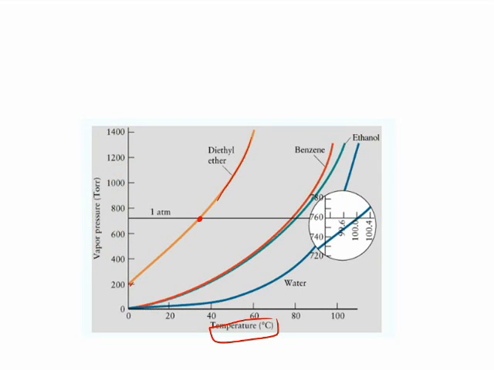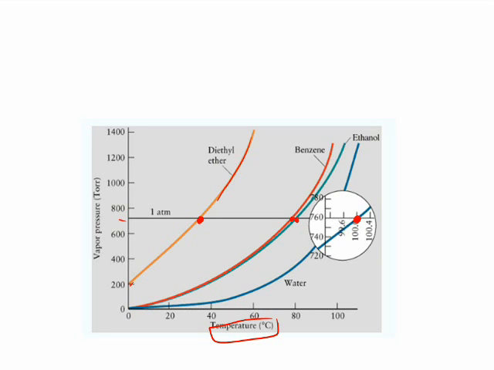If we have 1 atmosphere of pressure here, that's the same as 101.3 kilopascals. This is where boiling will occur, at this line. We can see water boils at 100 degrees, diethyl ether at maybe 35 degrees, benzene, ethanol, around 75 degrees.